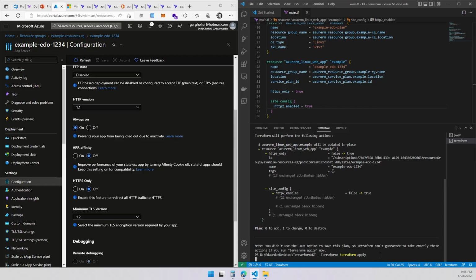This one should be pretty quick because it's not going to create resources. It's going to just reconfigure. And the good thing of this one is it's a declarative way you do it. You're going to see that in a minute. That means that it's going to set this application as we set it on code.